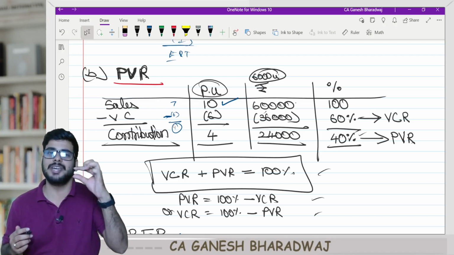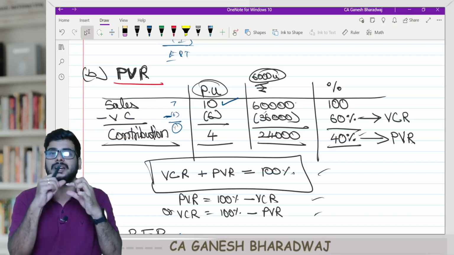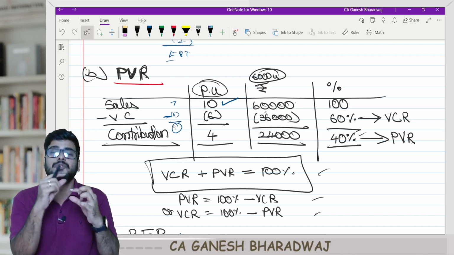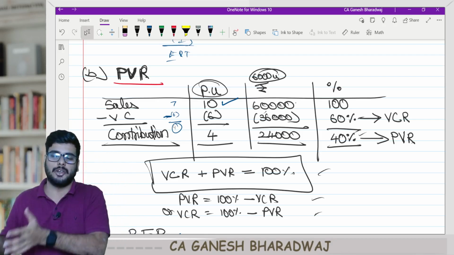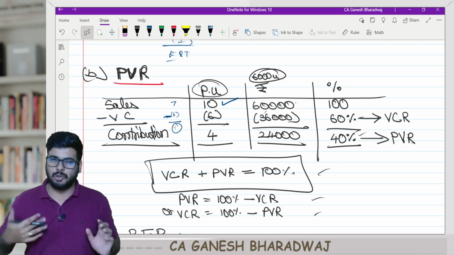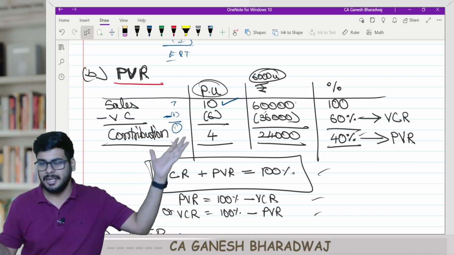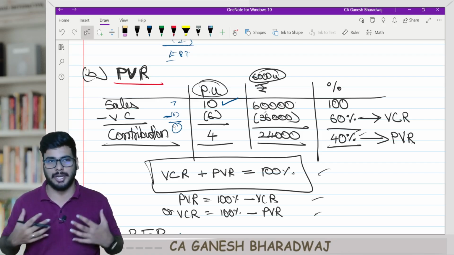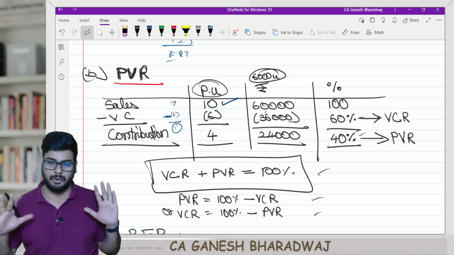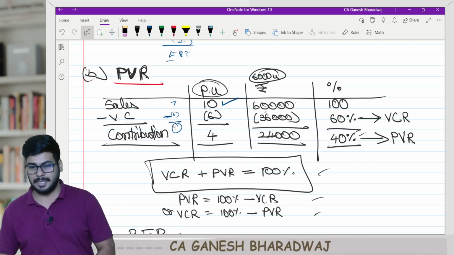He will keep his variable cost as the base and add a margin to it, because by accumulating volume, you can automatically recover your fixed cost and generate profit. So the total cost plus approach is there, but the variable cost plus approach will always help in the long run. This is from a practical scenario, I'm telling you. Clear with this, guys?